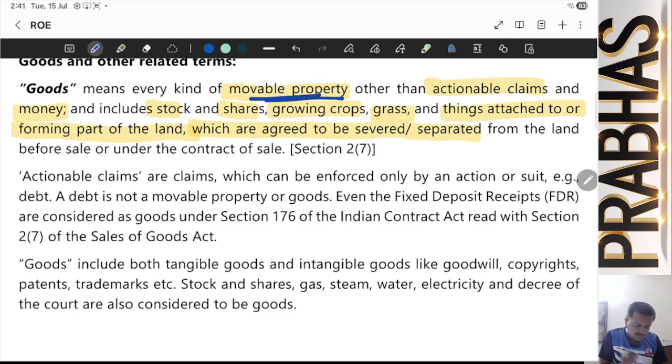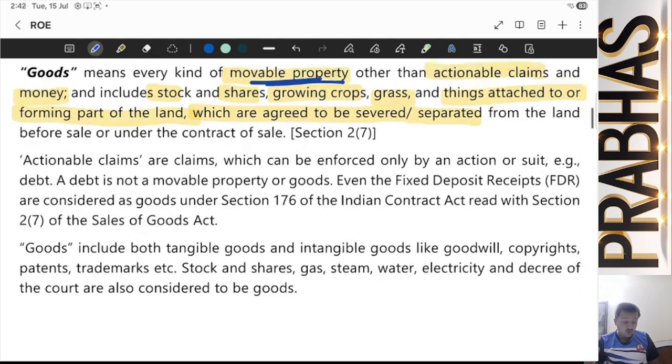Now the question arises, sir, what is this? These things we have all understood. We know what are stocks, we know what are shares. A bundle of shares is a stock. Growing crops we know. Grass, we are people of the land, we can understand that much. Things attached to or forming part of the land, which are agreed to be severed or separated from the land before the sale or under the contract of sale.